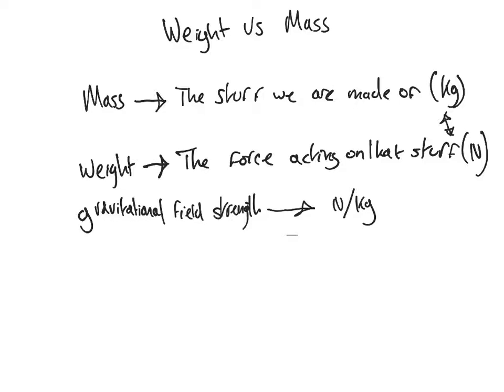And on planet Earth, which I'll demonstrate for you now, it always remains the same.